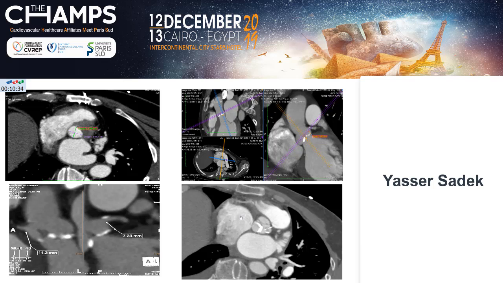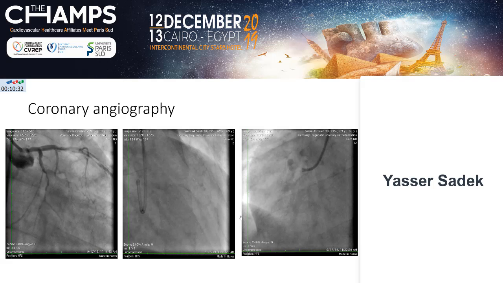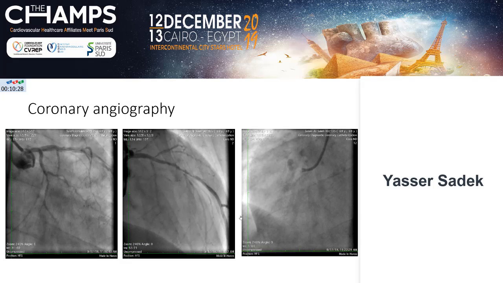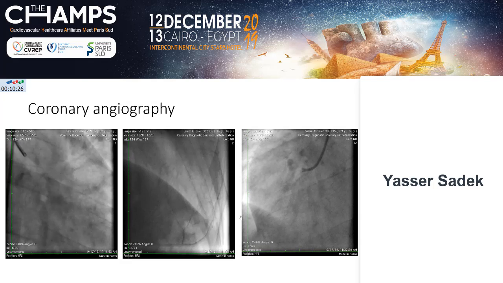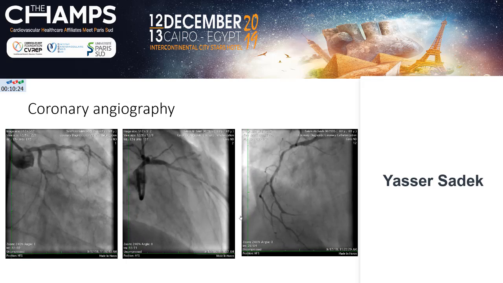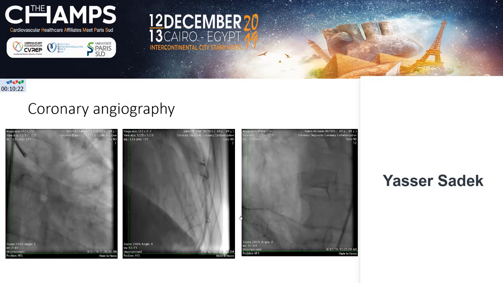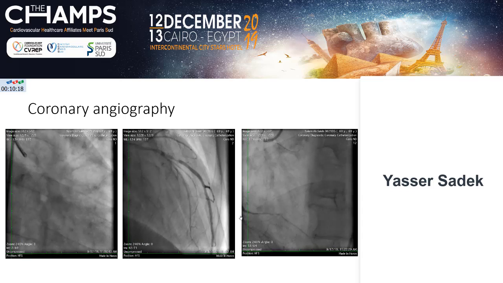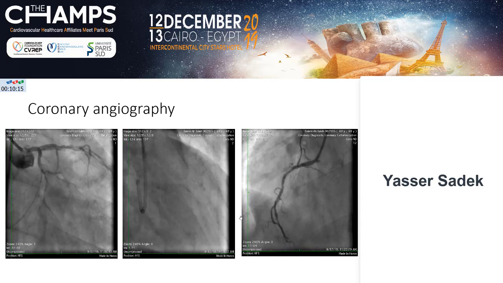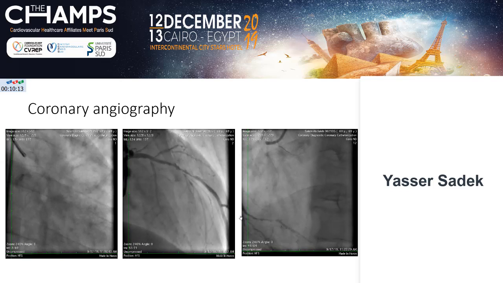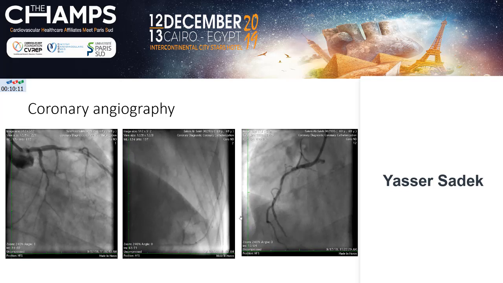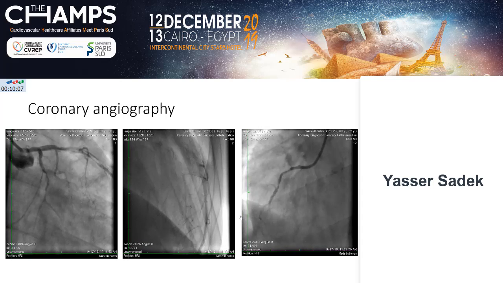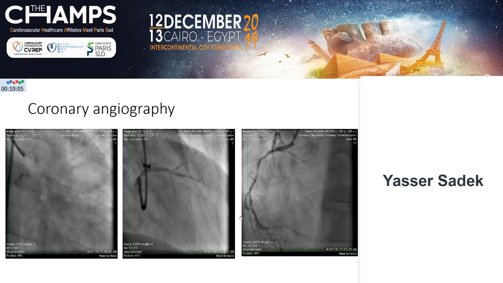So let us see his coronary angiography. This is the second surprise. He has a significant lesion at the mid LAD, a subtotal lesion, a non-dominant circumflex with a mid lesion, and his right coronary artery is diseased from the beginning, and before the crux it is totally occluded.